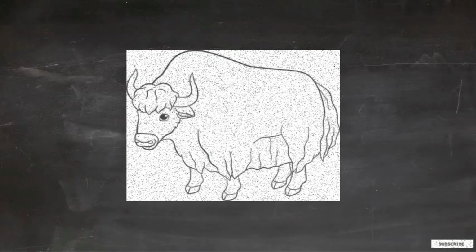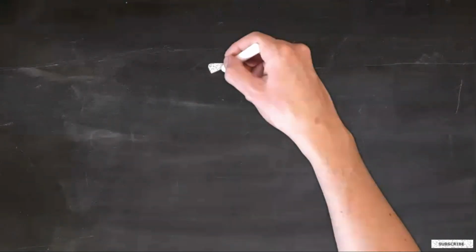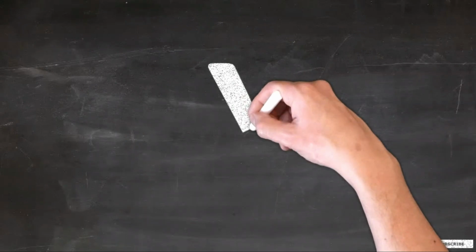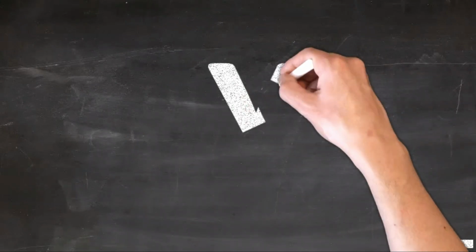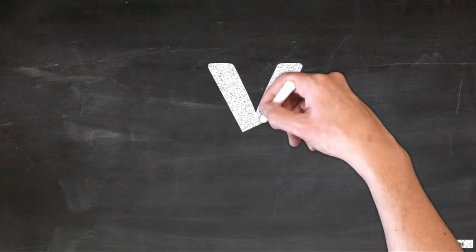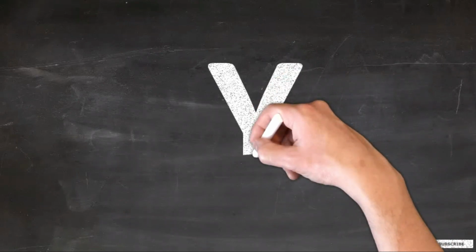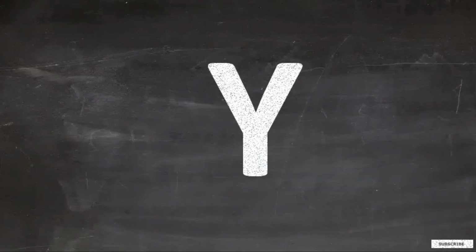I am a yak. My milk has more vitamin B and lower cholesterol content. I will teach you Y. Start from the top. Draw a slanting line down to the right till the middle. Go back to the top. Draw another slanting line down to the left till the middle. From the meeting points of these two lines, draw a standing line to the bottom. This is capital Y.